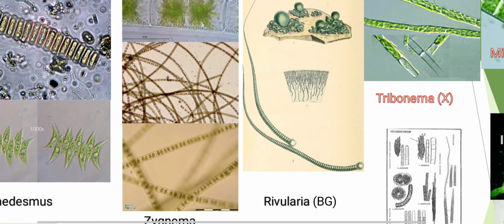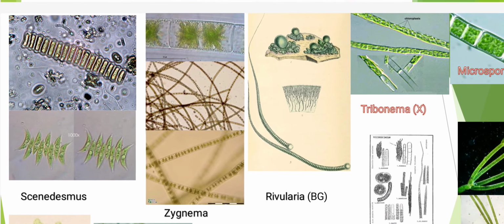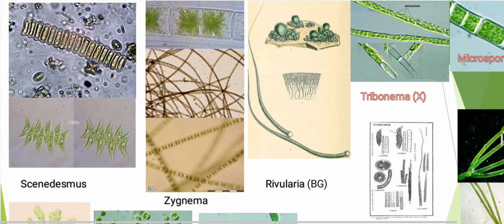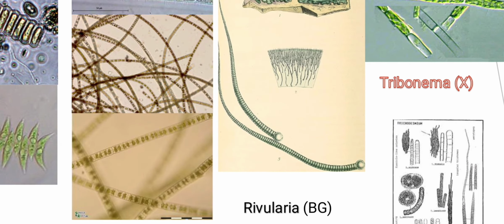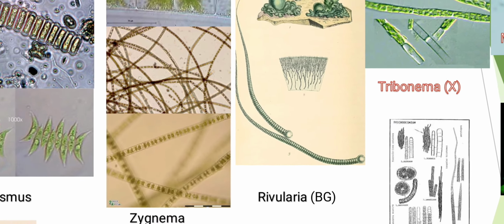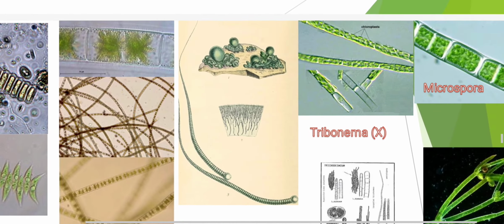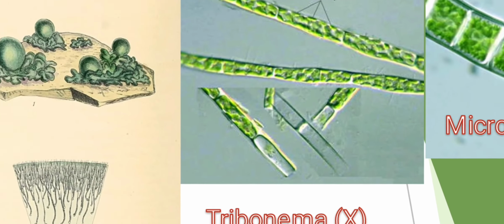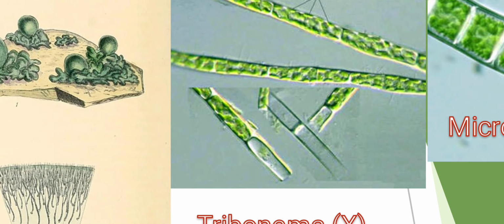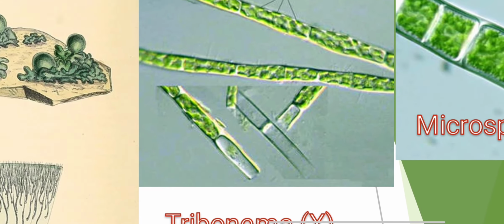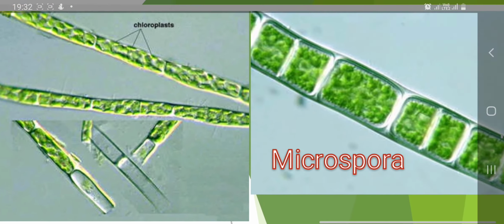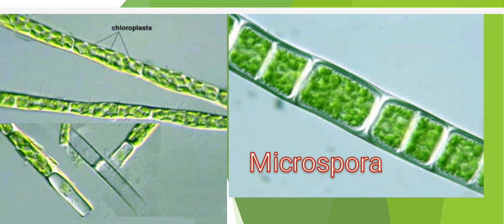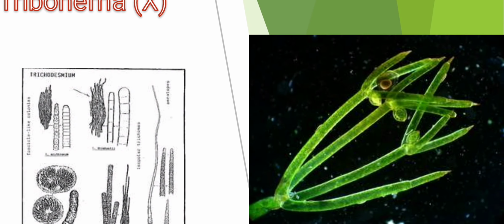Third one is Rivularia. Students, as Rivularia is a member of blue-green algae, you can find this algae growing in a filament. Next is Tribonema. Students, you can see here the image of Tribonema and it is a member of Xanthophyceae.